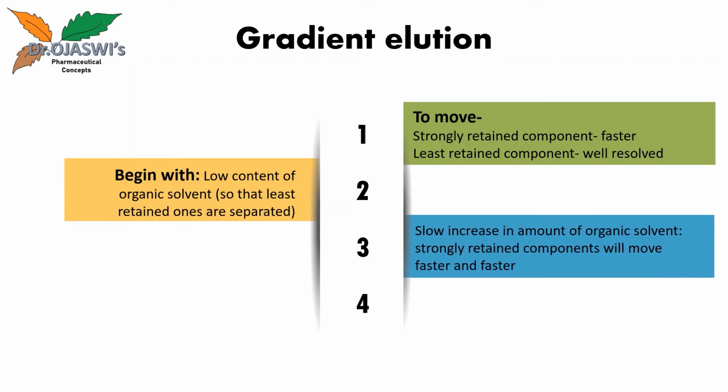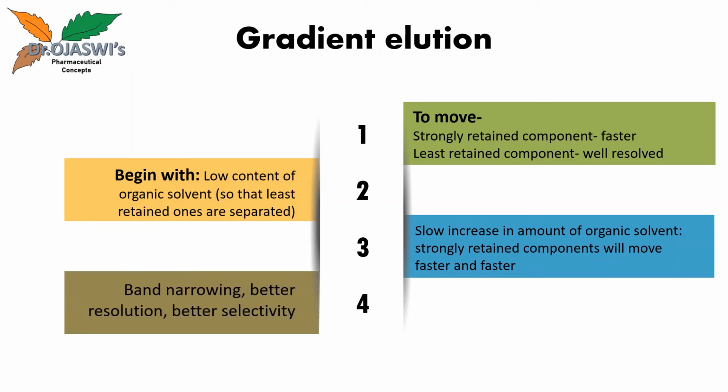Whereas strongly retained components have more affinity for the adsorbent surface on the top of the column, and thus they will move very slowly. And when we start to increase the amount of organic component in the eluent, for example acetonitrile, then strongly retained components will move faster and faster because of the steady increase of the competition for the adsorption site.